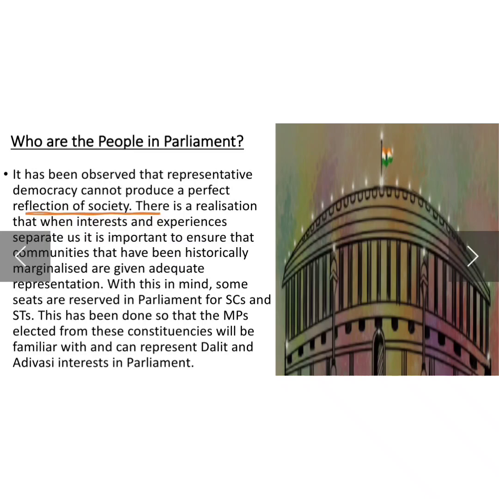So we reserve certain seats so that more and more people from their community can join and become members of the parliament and work for the welfare of their community's people, especially for Dalits and Adivasis. We know that Dalits are not too much represented in parliament, so in order to give them privileges and develop their interests, we have reservations for them.